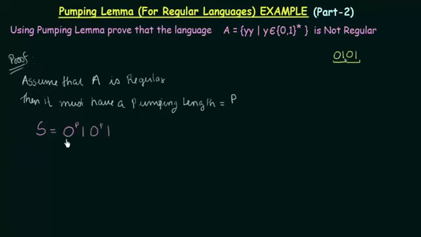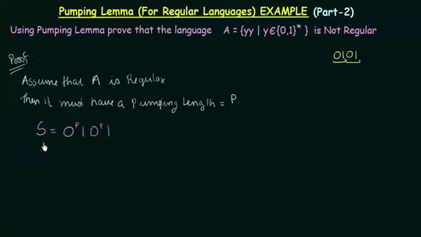Now we see that this means that the string contains P number of zeros followed by a 1, and then again P number of zeros followed by a 1. So we see that the first half and the second half are exactly similar. So it lies in this language A.